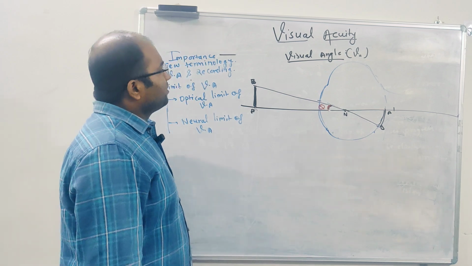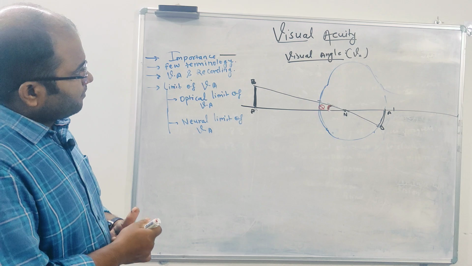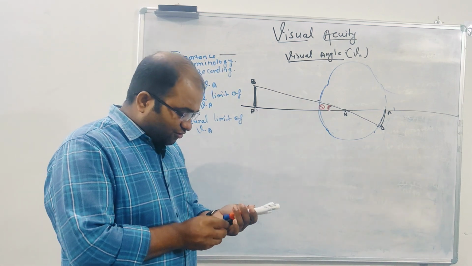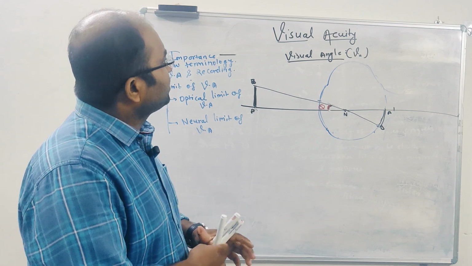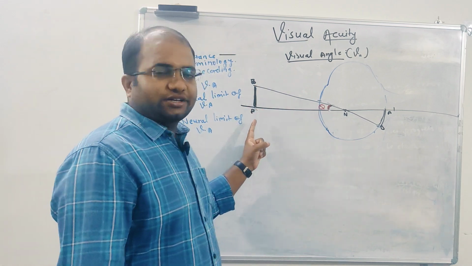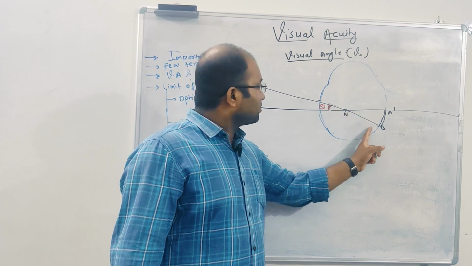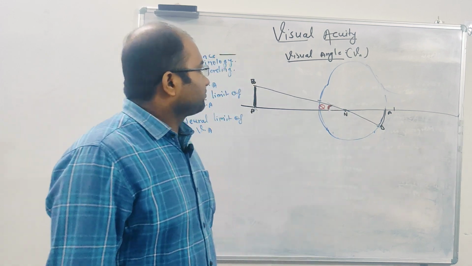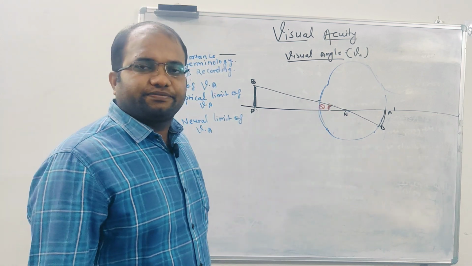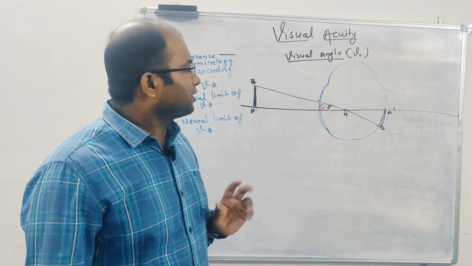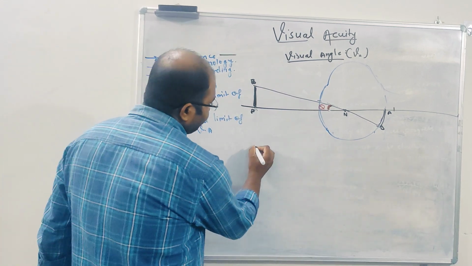Yeah. So now, how much should this angle be at minimum? See here, understand the concept of angle. It's very simple. Visual angle is simple. You take any object, you draw from it and make the light pass through the nodal point of the eye. You make an angle, and that angle will become the visual angle. Okay, it's very simple. But the main concept we have to understand is MAR.